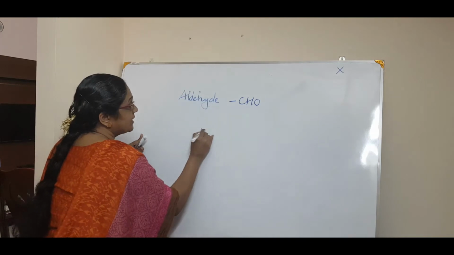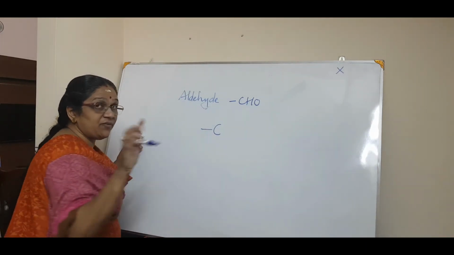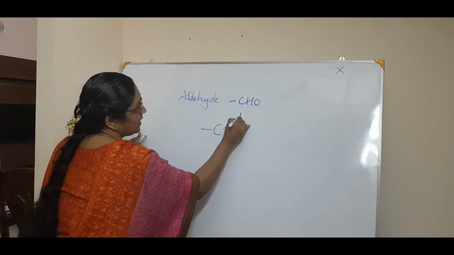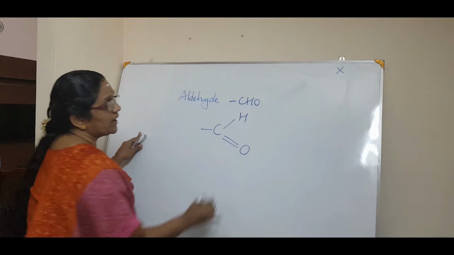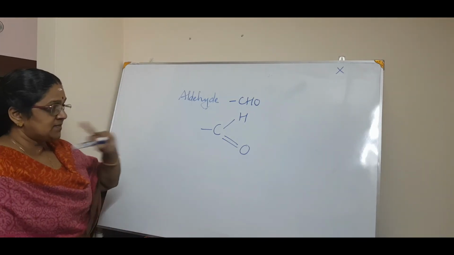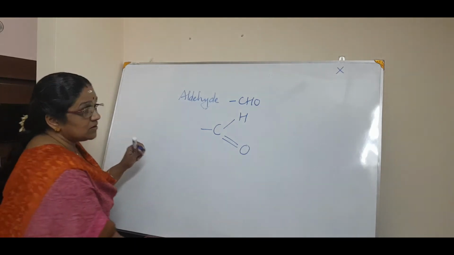Please listen carefully. This free valency is there, on carbon. Carbon should satisfy 4 valency. So 1 is hydrogen, so 1, 2. Then comes the oxygen. Oxygen needs 2 valency. So this is the structure of aldehyde. Correct? Got it? Okay.